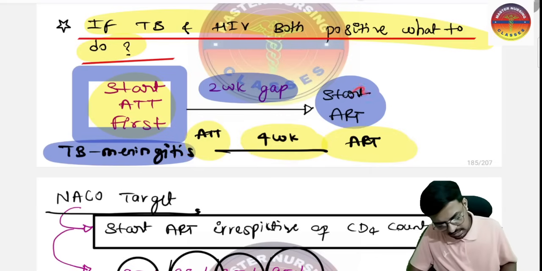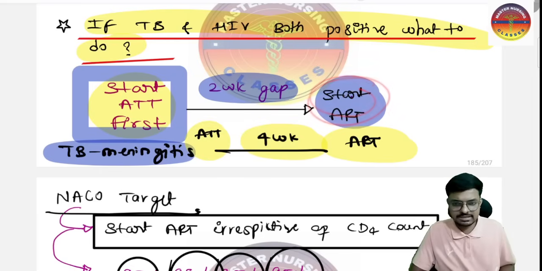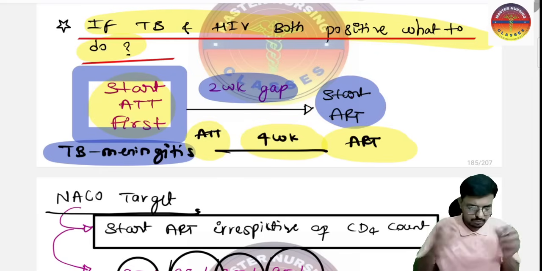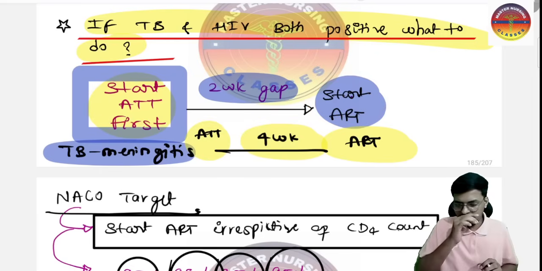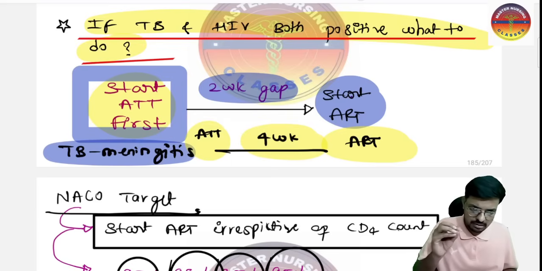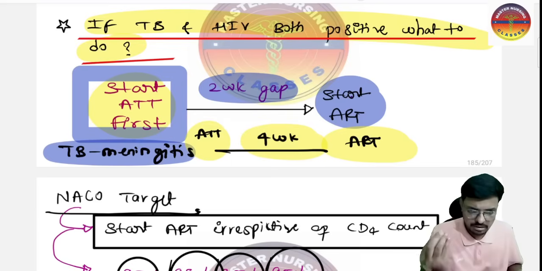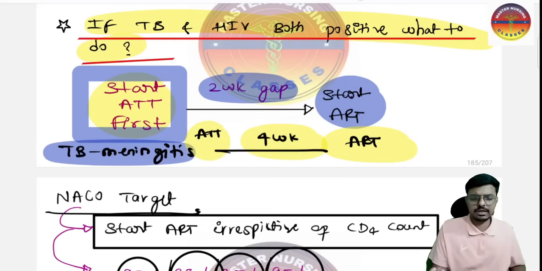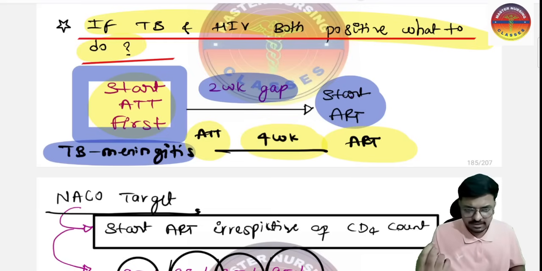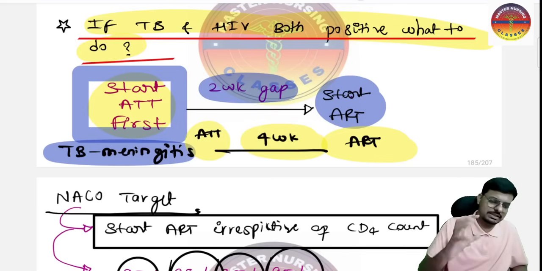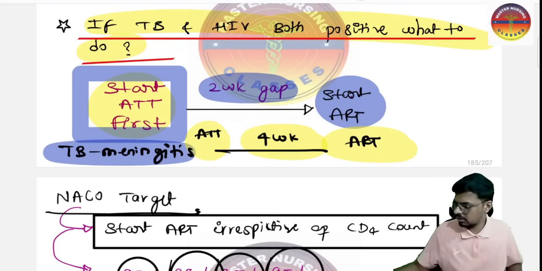Sir, why are we going to start ART at the last? Why are we not starting both together? Because there is a drug interaction between the ATT and ART. In the anti-tubercular therapy we have rifampicin. This rifampicin is an enzyme inducer, so it will reduce the effect of the ART. So ART is not that useful if we start together. That is the reason: start the ATT first, then go for the ART.